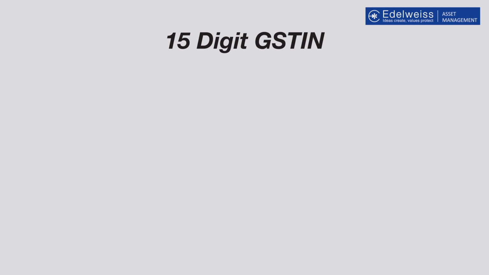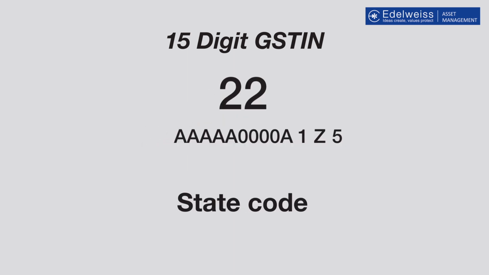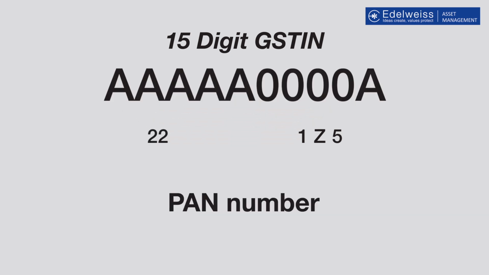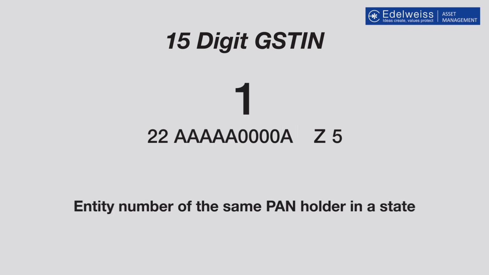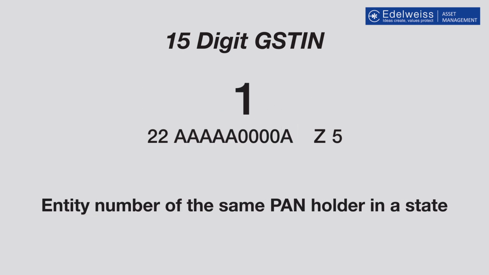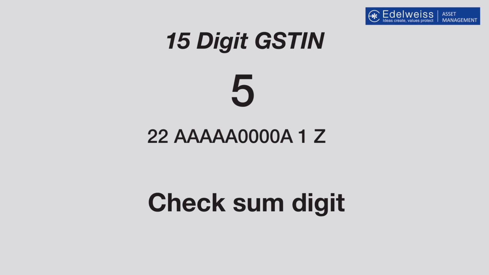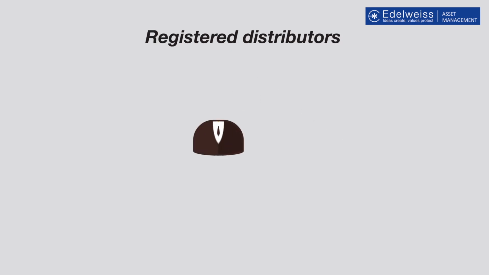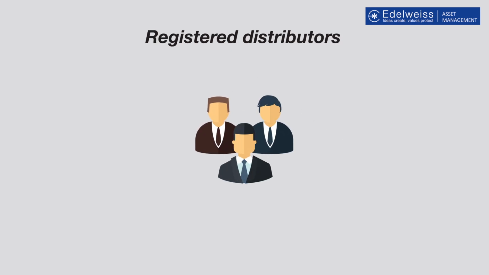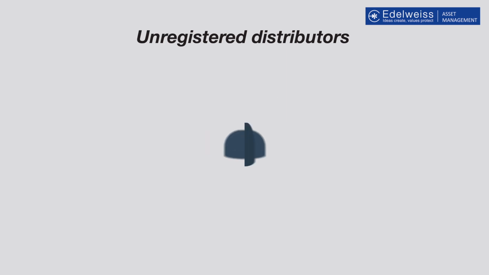Your 15 digits GSTIN number can be decoded. The first 2 digits represent the state code. The next 10 digits is the PAN number, and the 13th digit will be assigned based on the number of registration within a state. The 14th digit will be Z by default, and the last digit will be for checksum digit. If you are not registered under GST, you will fall into the category of unregistered distributors.